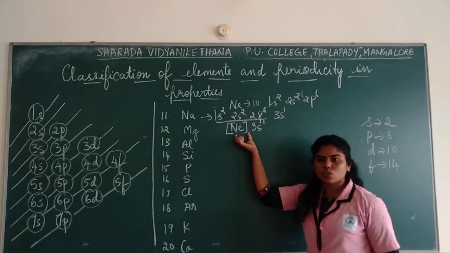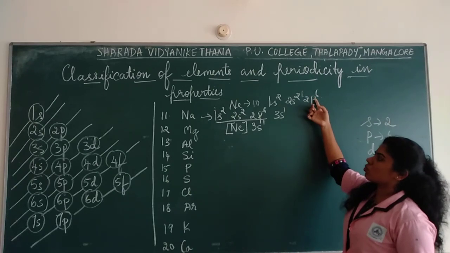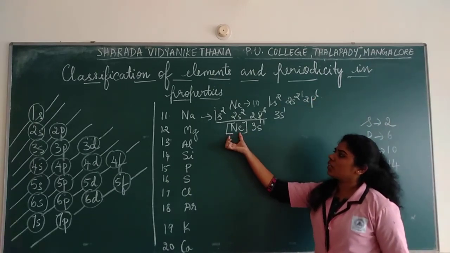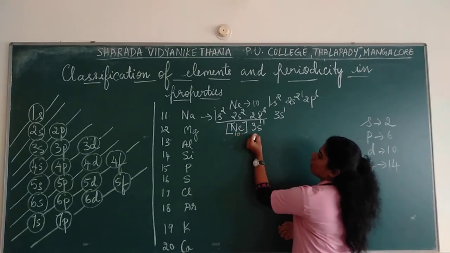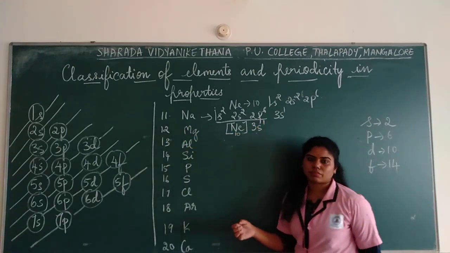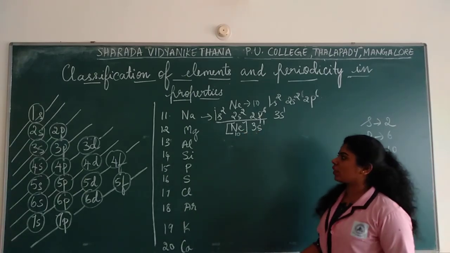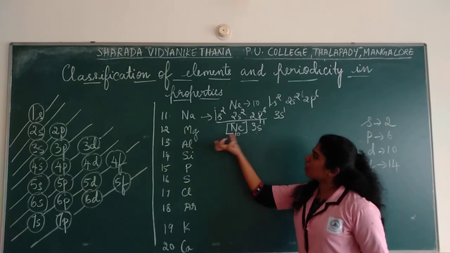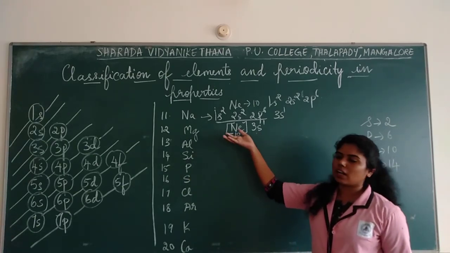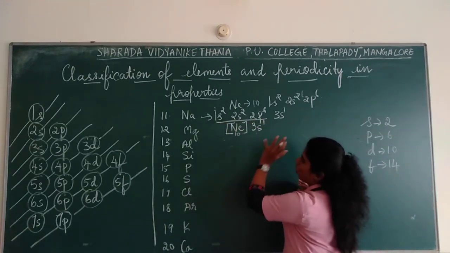So it is understood that neon has an electronic configuration of 1s2, 2s2, 2p6. So you have a noble gas. Here, how much is it? Neon atomic number is 10 plus 1 from sodium. So this becomes 11 for sodium. So this is also one of the short forms of writing the electronic configuration. You can continue it as neon 3s2 and then continue. Got it? So like that also you can follow, or in this way, the long form.